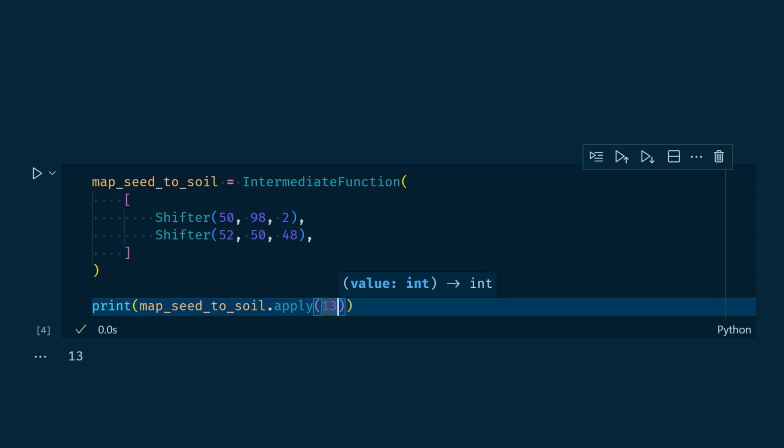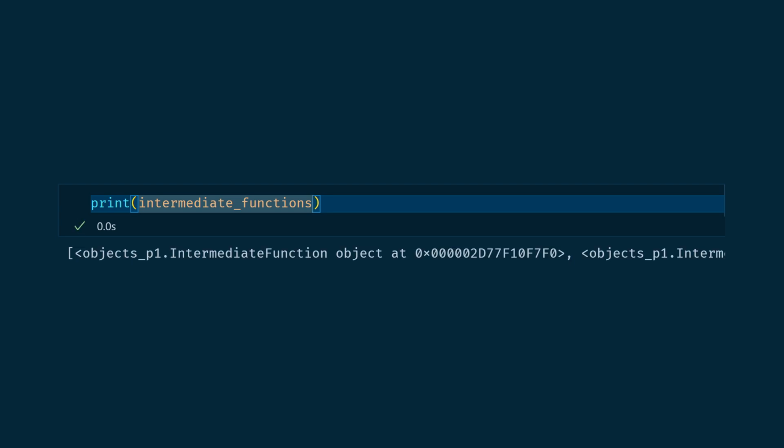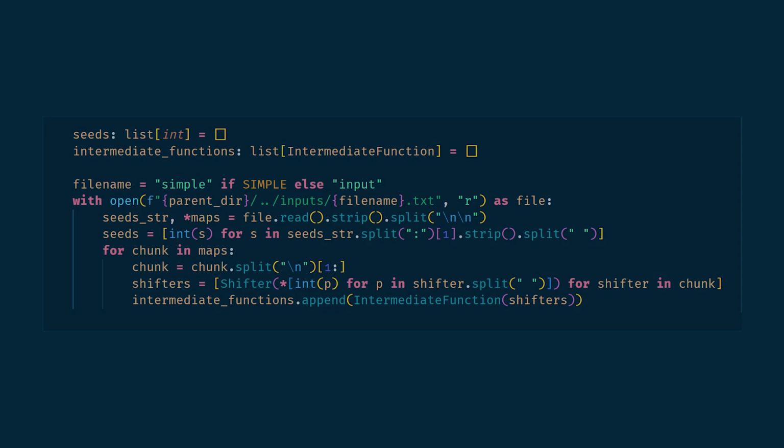Everything behaves as expected. Let's now import the data from the Advent of Code text file into our data structure. We won't enter into the details of how to do that in Python, as it is not the topic of this video, but we now have two lists: seeds, a list of integers representing the seed numbers, and intermediate functions, a list containing all our intermediate functions properly constructed with the shifters. Here is a way of doing so. Not the cleanest, but it gets the job done.